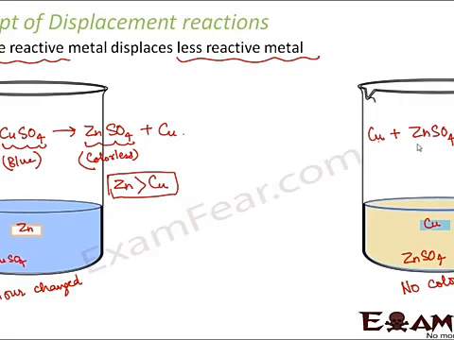Therefore copper will not be able to displace zinc. So if you look at this experiment, this clearly tells you that zinc has more reactivity than copper. So the relative reactivity between zinc and copper can be easily determined with the help of a displacement reaction. Right? So this is the concept of displacement reaction. It actually tells you which metal is more reactive than the other metal.